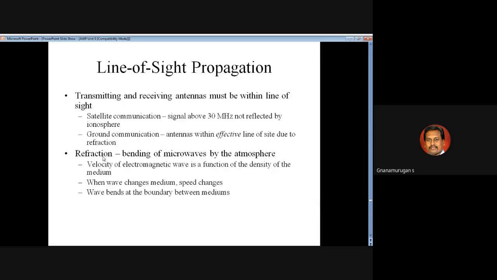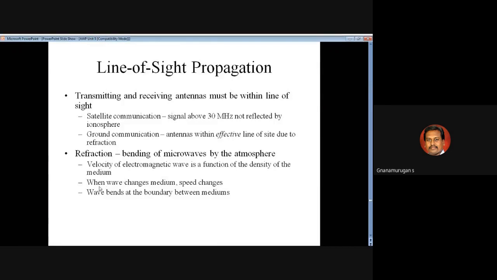So what is the definition and operation of refraction? It means the velocity of an electromagnetic wave is a function of the density of the medium. You can transmit the electromagnetic waves for a particular distance, and they are reflected by the ionosphere. Again, you transmit the electromagnetic wave from the earth to the ionosphere. That is, the velocity of the electromagnetic wave is a function of the density of the medium.